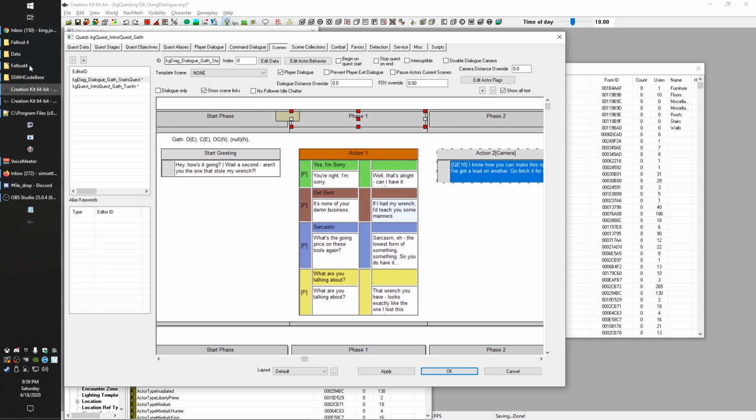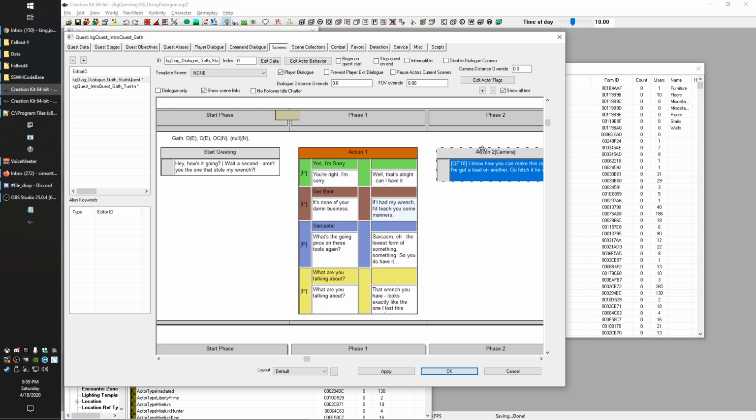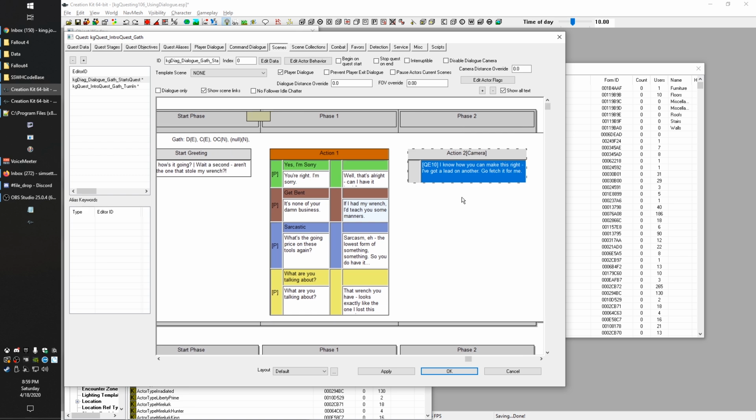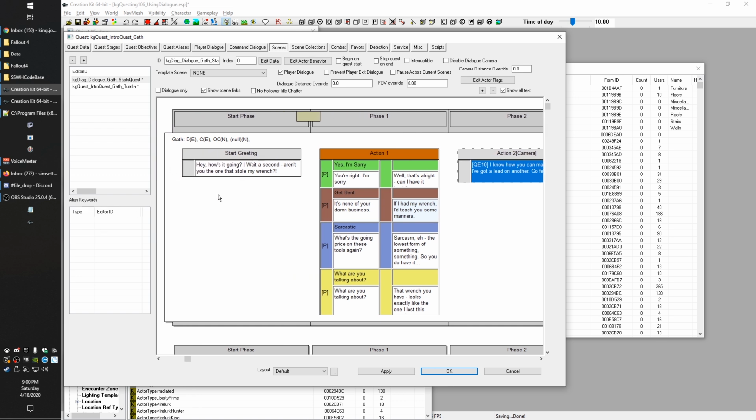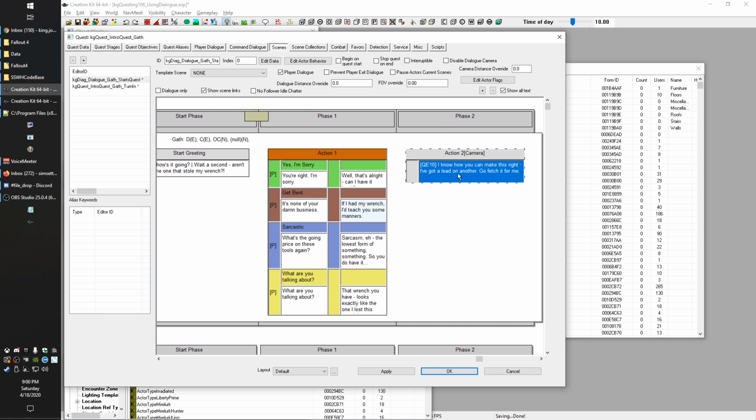Okay, so now we've got this scene all set up. Right now, the quest is going to be given to you at stage 10, or rather, after he says this, stage 10 will be set. We still have to set up the stage to make the objectives appear, as you guys remember from our previous quest guides. And then we've got this set up so it won't be eligible anymore after the quest has started.